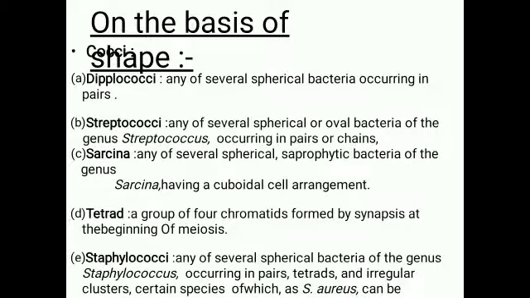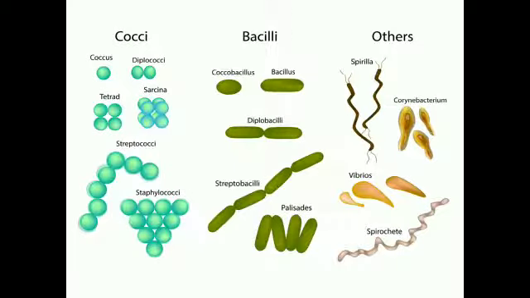As we discussed the different shapes of bacteria, first we discuss the cocci. Cocci means spherical shaped bacteria. Cocci are again classified into different subtypes. If a single spherical shaped bacterium is present, it is called a monococcus. Mono means single and coccus means spherical.